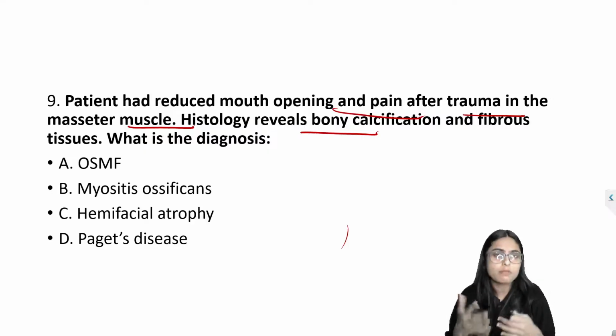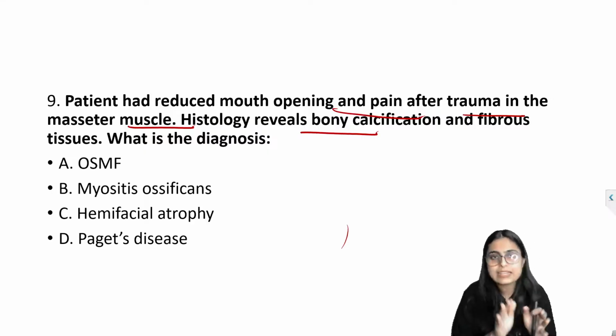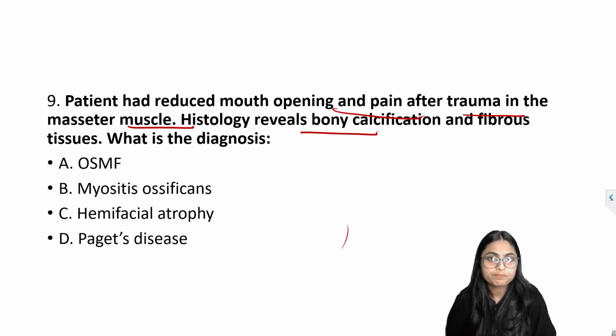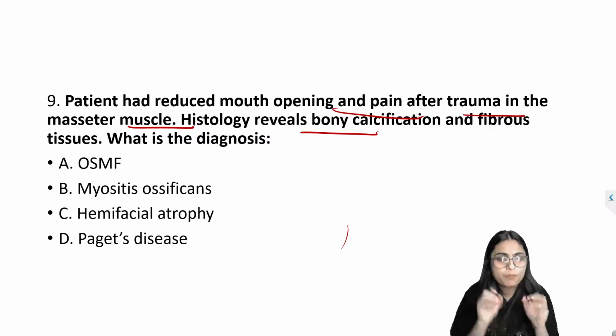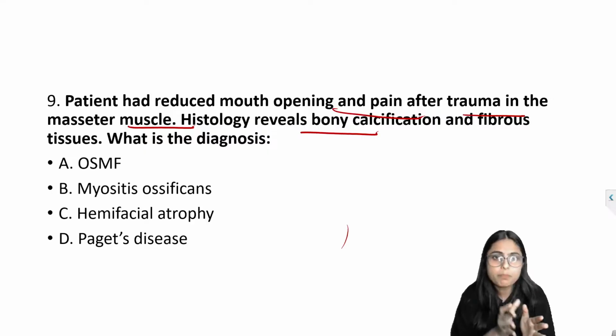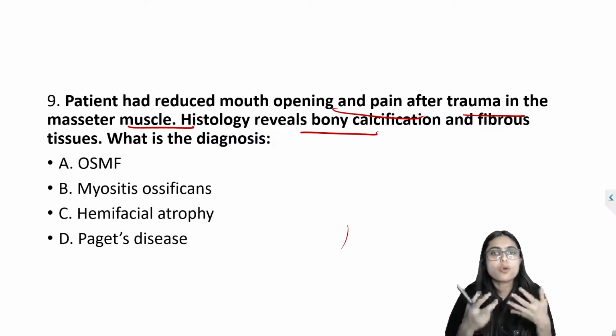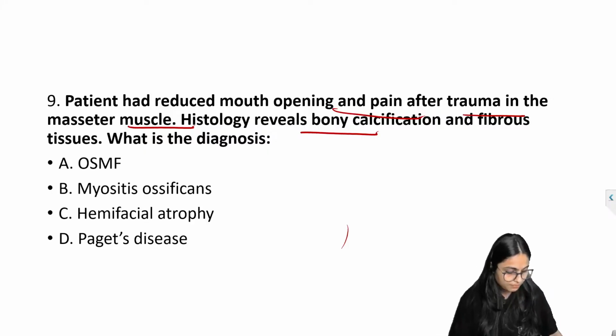Now, if we talk about myositis ossificans, we have two types: first is localized, and second is generalized. The localized form occurs due to trauma to the muscle. Trauma can occur due to any occupation or any sports, or if we give multiple injections in the muscle.